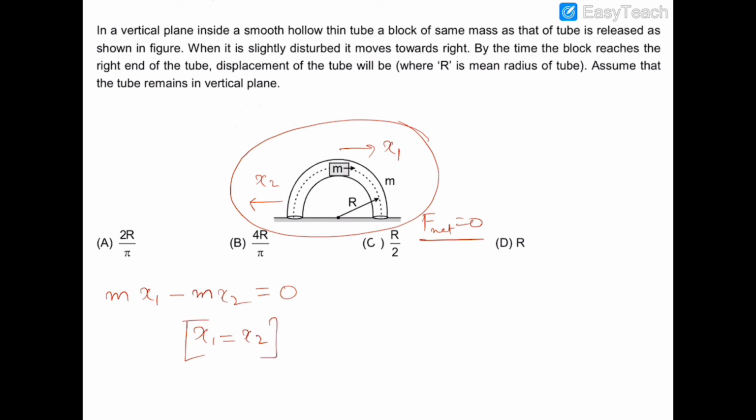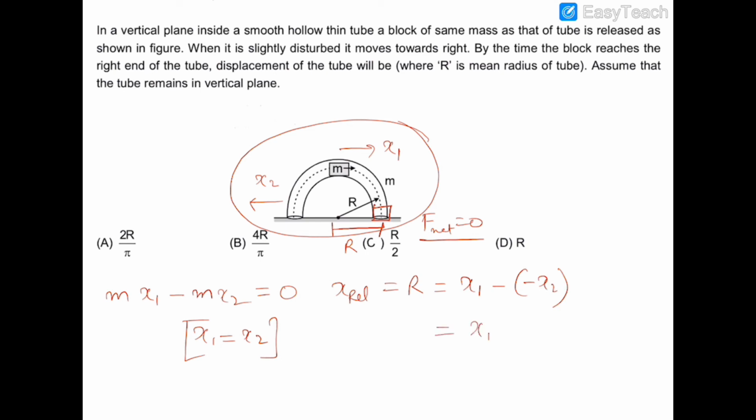Now also we can say that when this block comes to this point, the distance moved by the block along the x-axis is r relative to the tube. So the relative displacement of the block with respect to the tube is r, and therefore the relative displacement will be x1 minus of minus x2, because x2 is in the reverse direction.